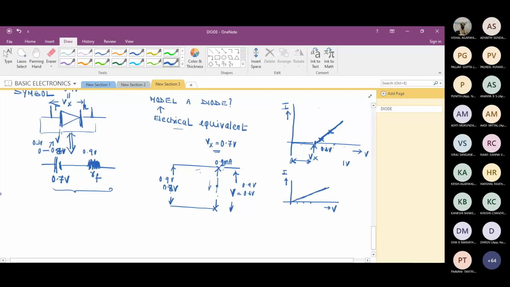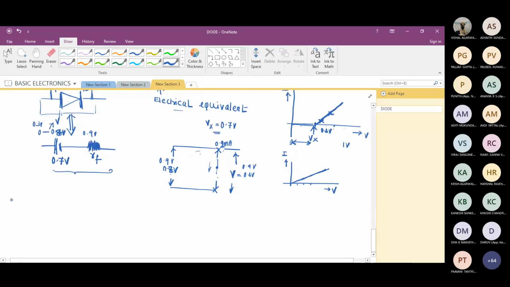So if you ask me the electrical equivalent of the diode, practically, it will be like this.